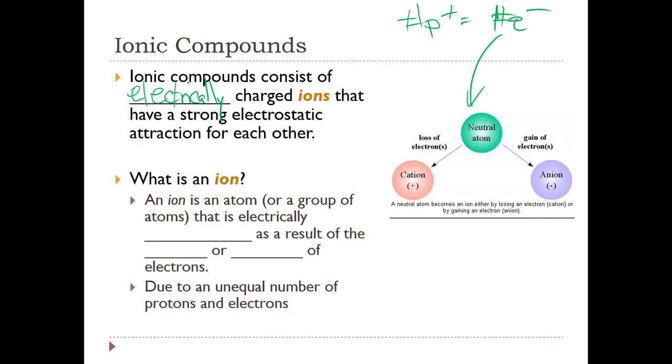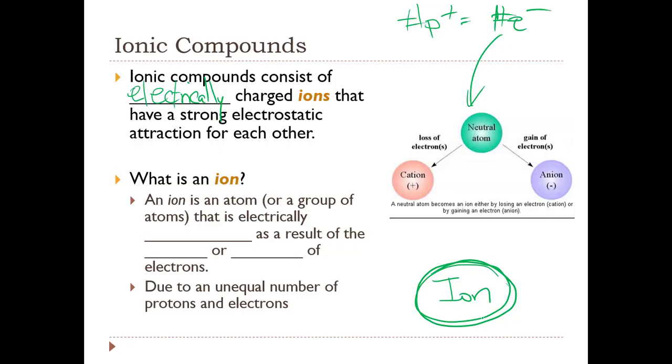So charged particles are called ions. Positively charged atoms with more protons than electrons, or negatively charged atoms that have more electrons than protons, are called ions. An ion is formed when we have these unequal charges between positive protons and negative electrons.